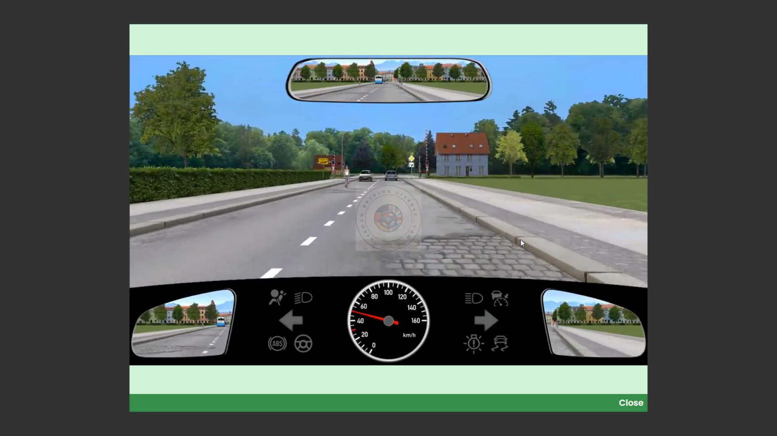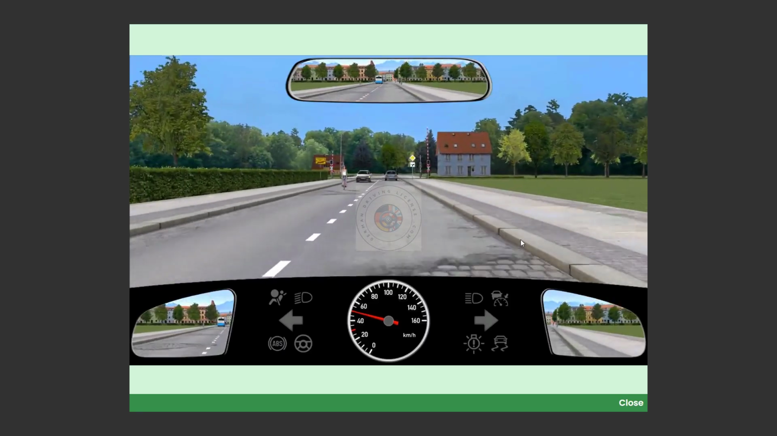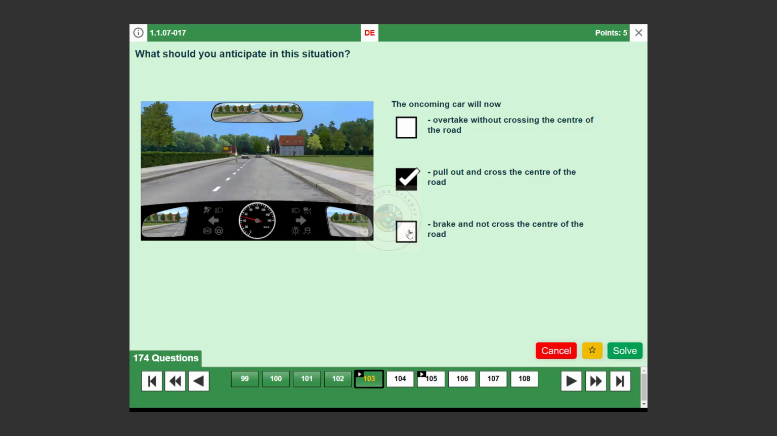Question number 103. What should you anticipate in this situation? The oncoming driver wants to overtake the cyclist, which he has signalled. True. Expect the driver to cross the centre line. He might brake and not cross the centre of the road. False. The signal indicates an intent to overtake. He might overtake without crossing the centre of the road. False. Overtaking the cyclist likely requires crossing the line.